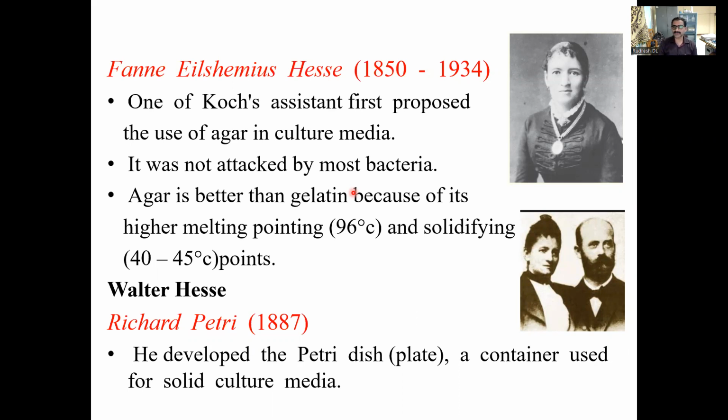In summers, if the temperature went above 35 degrees centigrade, this gelatin used to melt and become liquid. It was solid only below 35 degrees centigrade. So that was the problem.